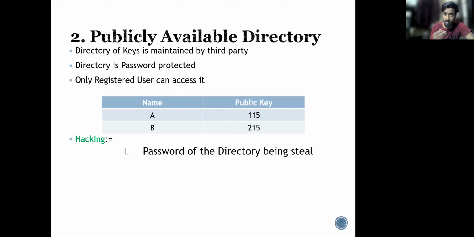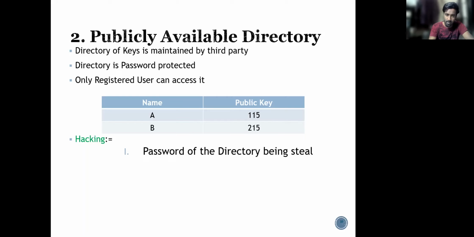If any user needs a public key, they will find it in the directory, and all the users can access the public key directory 24/7. It is available all the time. So if you want communication between user A and user B without any permission, user A can access the directory, where all the keys have been stored, and easily use the public key of B. If any modifications are done to that public key, it has to be modified in the directory also, so that for the next usage the correct public key is used.